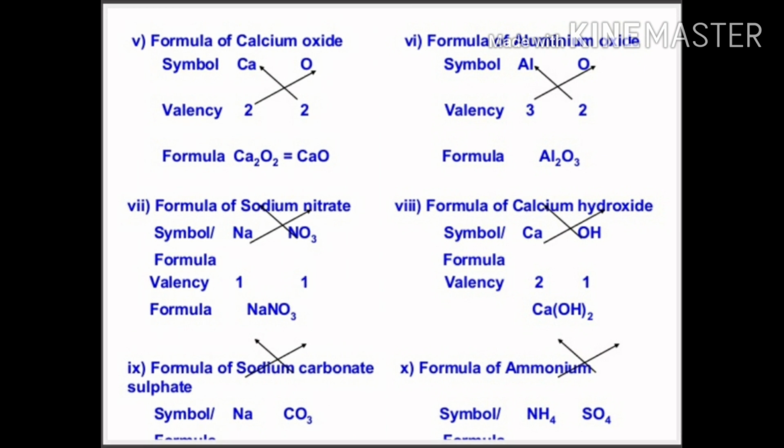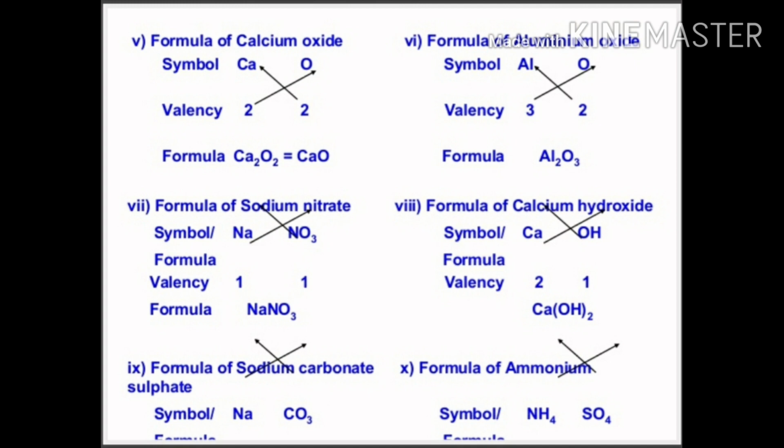In this you can see the formula of calcium oxide. Calcium has a valency of 2 and oxygen also has a valency of 2. So CaO will form because both valencies are the same, so they will cross over and you will get CaO. In Al2O3, aluminium has a valency of 3 and oxygen has a valency of 2. So it will form Al2O3.